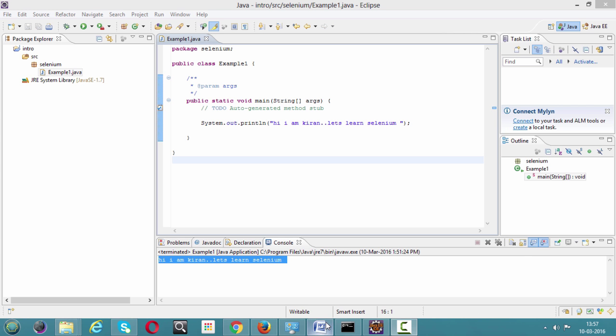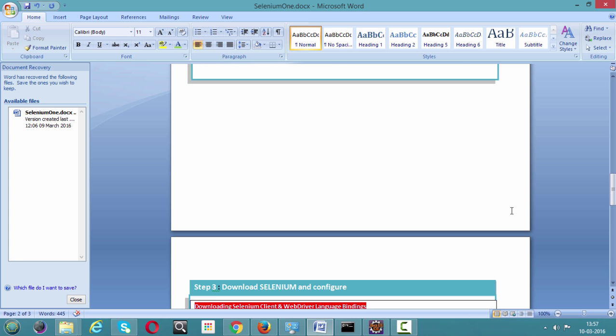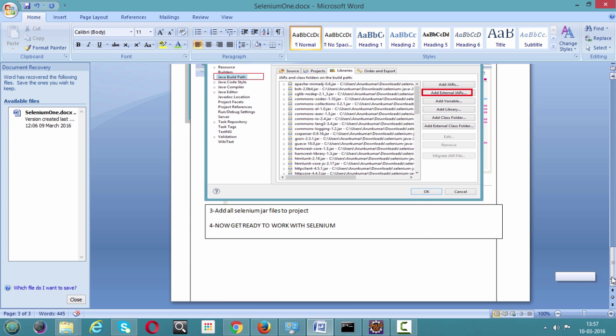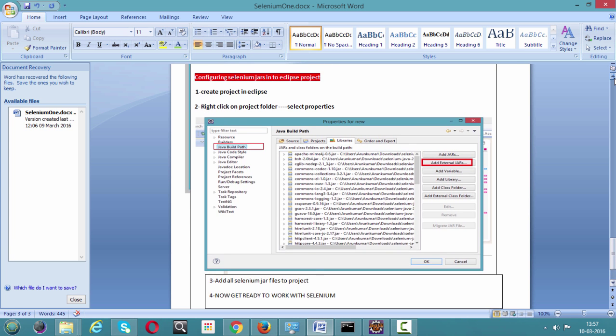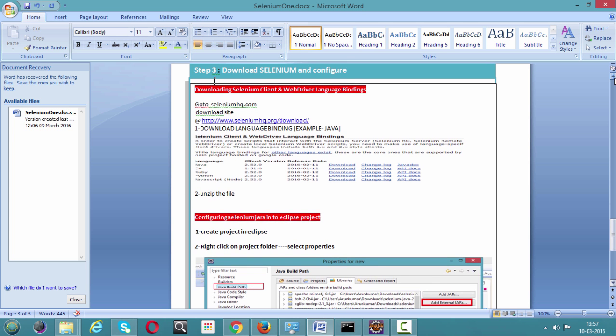Now, welcome to the installation of Selenium again. We have finished our step 2 successfully. Now let's move on to step 3. In step 3, we'll download the Selenium jar files and configure them to the project. The first thing, you can go to seleniumhq.org, or else I have directly given a download link. You can even follow this.